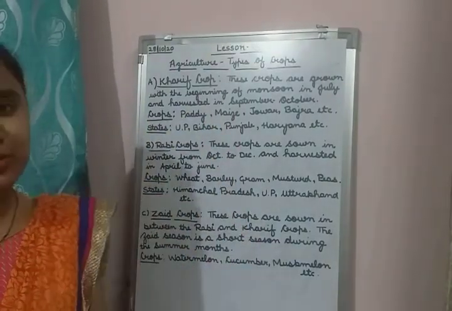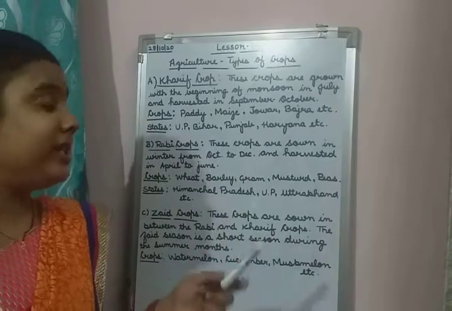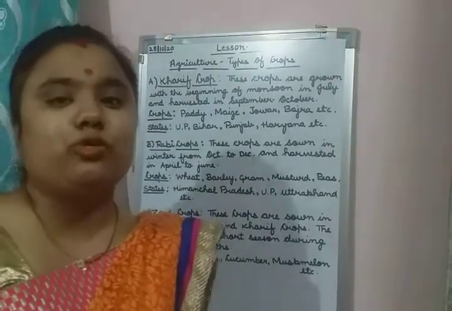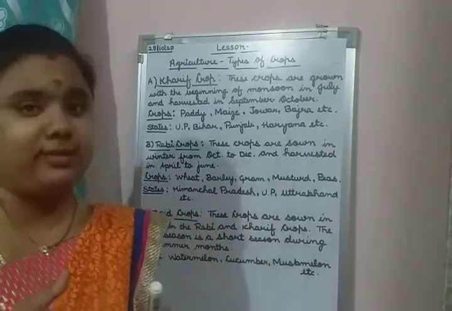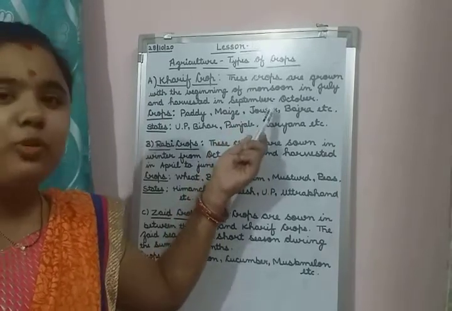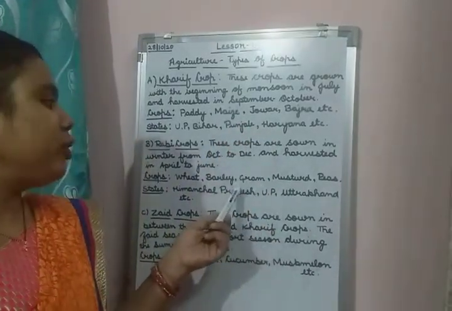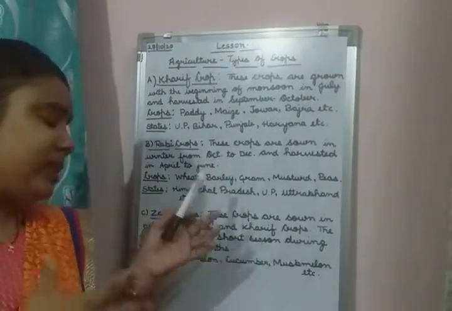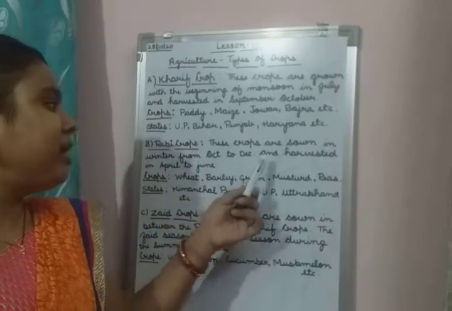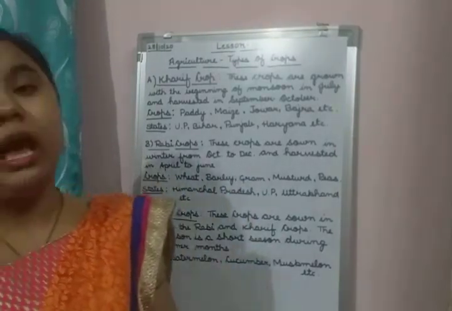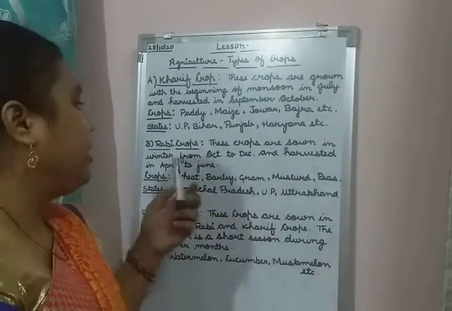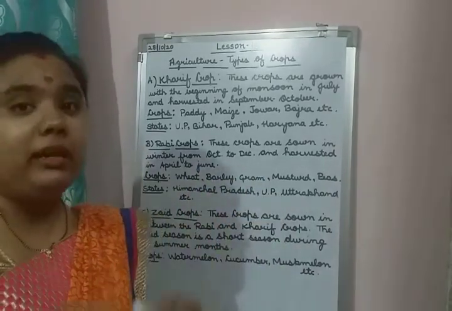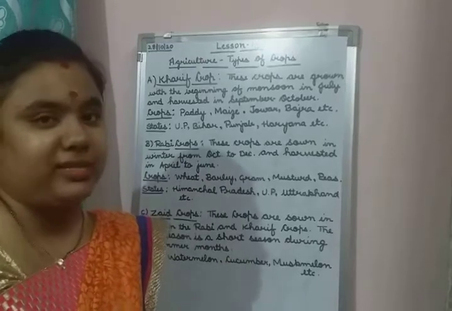Second is Rabi crops. Now what are they? These crops are sown in the winter from October to December. Kharif crop is growing in July in the monsoon season, but these are growing in the winter season from October to December. Farmers are sowing these types of crops in October to December, and harvested in April to June. Cutting of the crops is in April to June. They are sowing it in October to December in winter season, and in summer season in April to June they are harvesting, they are cutting it.